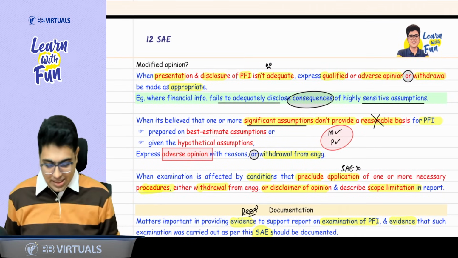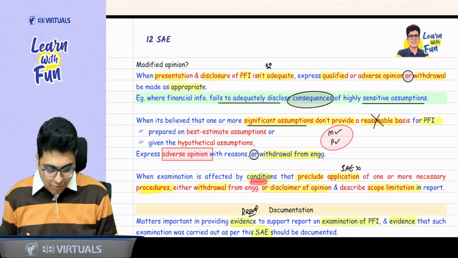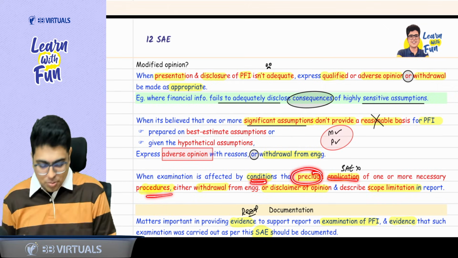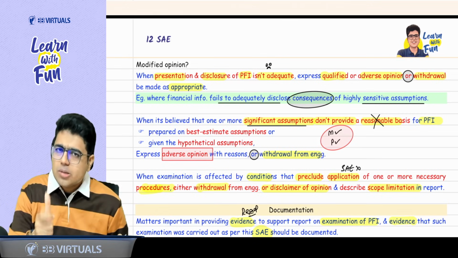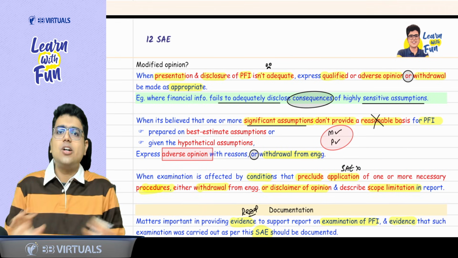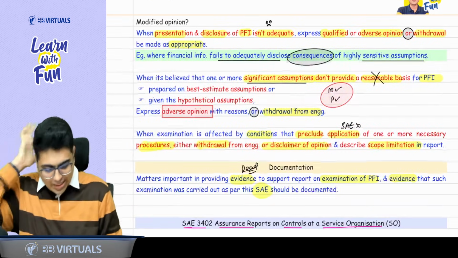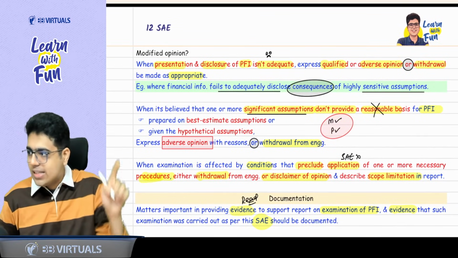And the last thing is, if there are certain conditions which preclude application of procedure, that means you are not able to perform your procedure. Because you are not able to perform your procedure, you don't have proper evidence. So when you don't have evidence, don't give your opinion. So directly you can give a disclaimer of opinion or withdraw. So can I say withdraw is in all the cases?